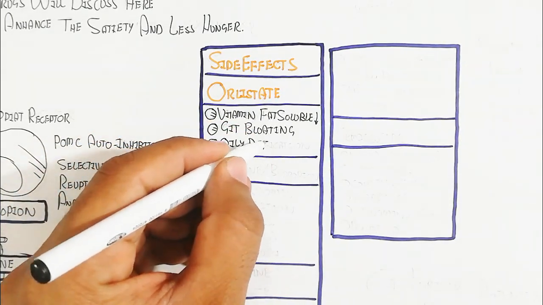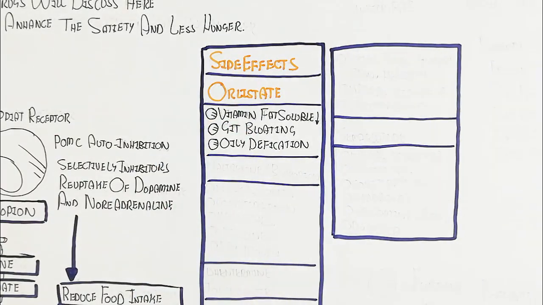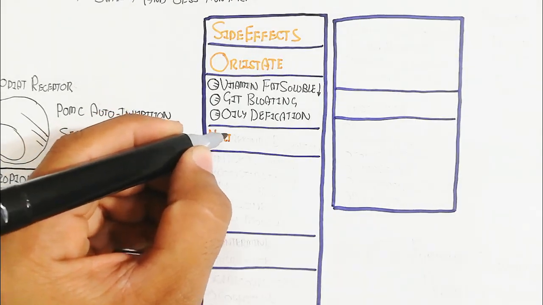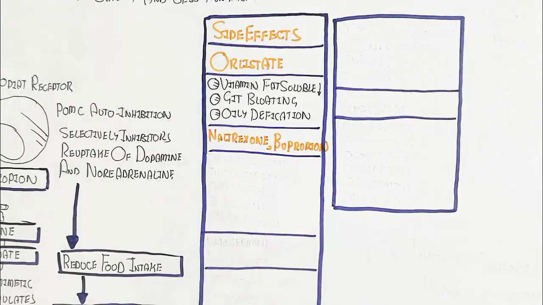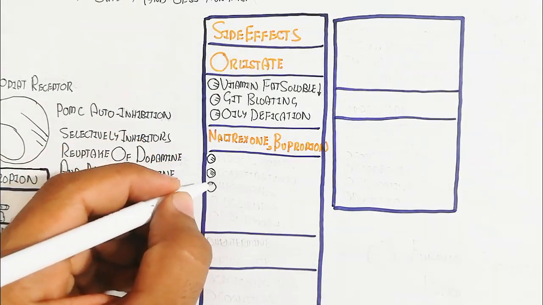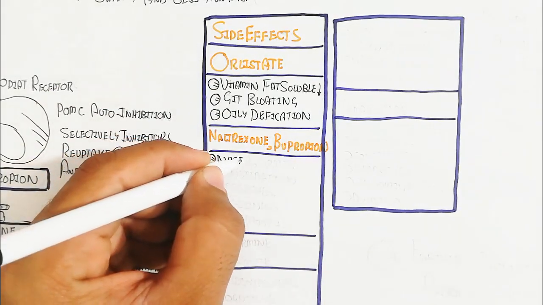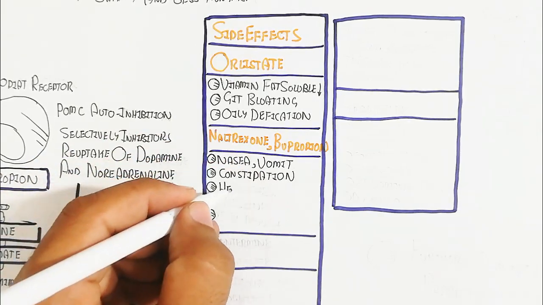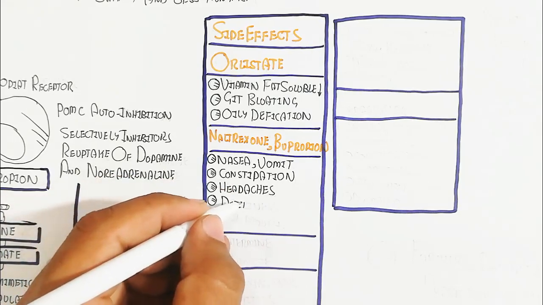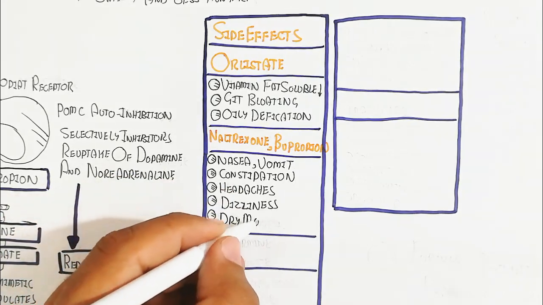Side effects of orlistat are vitamin deficiency, especially fat soluble vitamins, GIT bloating, and oily defecation. Naltrexone and bupropion cause nausea, vomiting, constipation, headaches and dizziness, and dry mouth is possible.